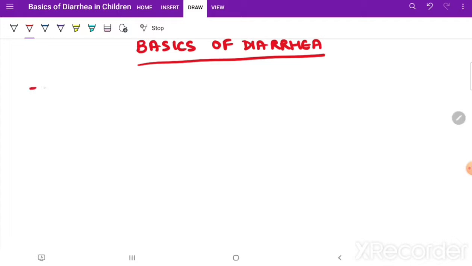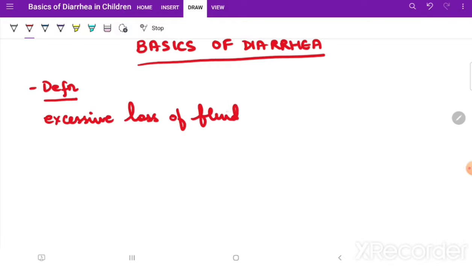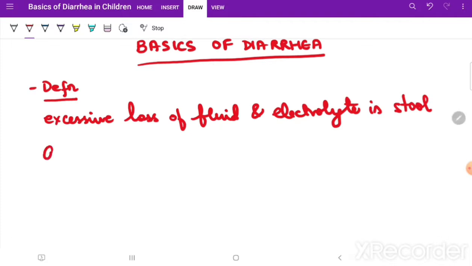First, we need to know the definition of diarrhea. Definition wise, it is defined as excessive loss of fluid and electrolyte in stool. Excessive loss of fluid and electrolyte in stool is defined as diarrhea. And in this there is something called acute diarrhea. In acute diarrhea, what you need to know is it lasts for less than 14 days. That is the basics.